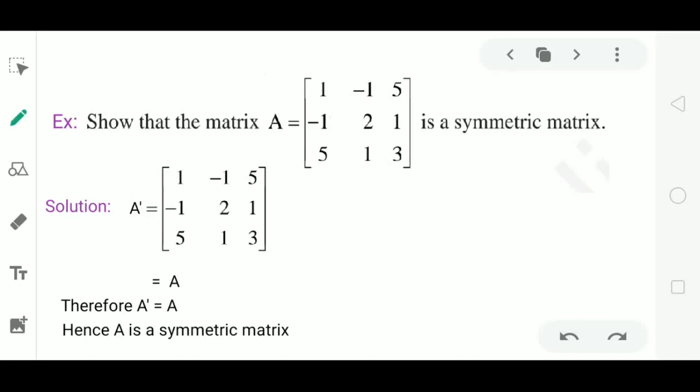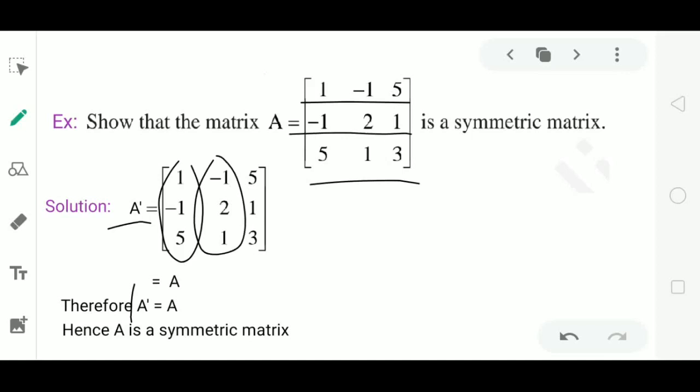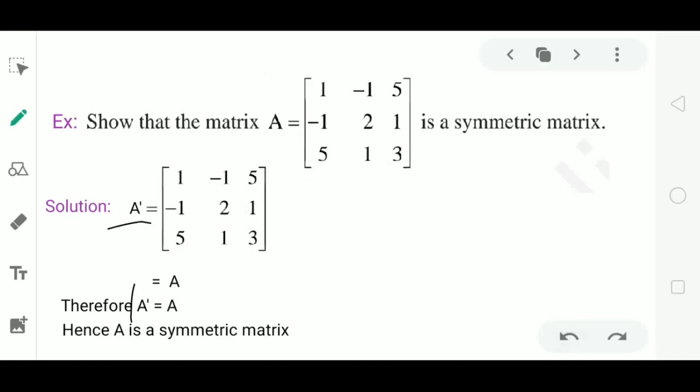You can verify the condition of symmetric. It will satisfy the condition. The condition is A dash must be equal to A. Find A dash. A dash is the transpose of A. We write elements of the first row in the first column, elements of the second row in the second column of A dash, third row in the third column of A dash. Now compare the matrices A and A dash. The corresponding elements are equal. So we say that the matrices A and A dash are equal. Then it is satisfying the condition of a symmetric matrix. Therefore, matrix A is symmetric.